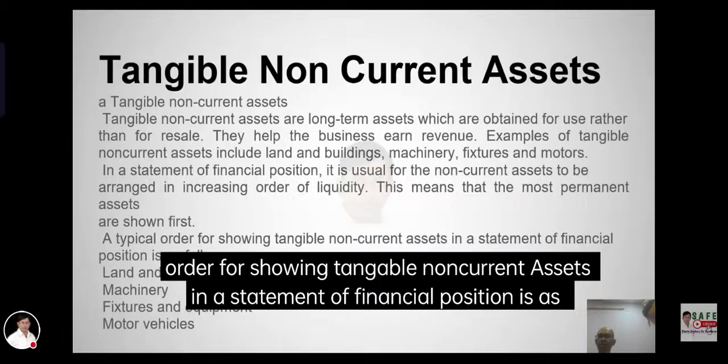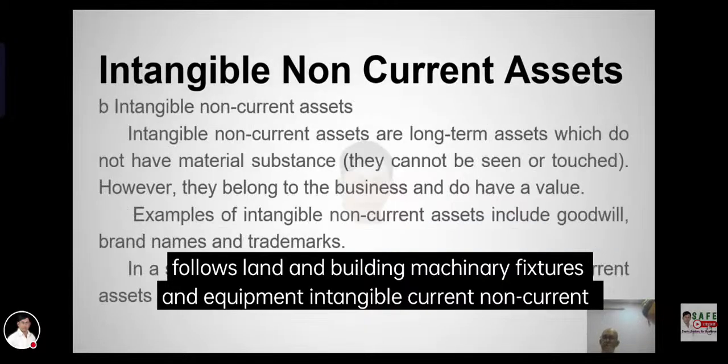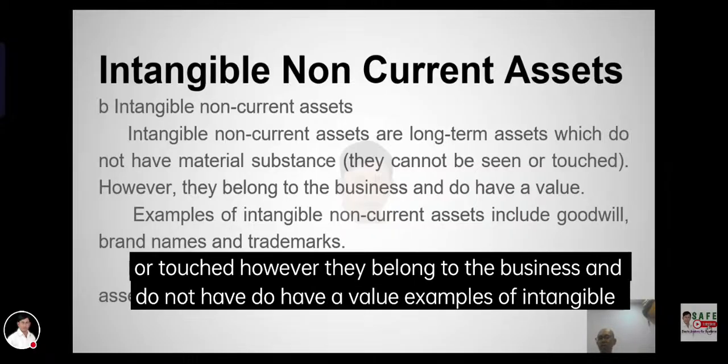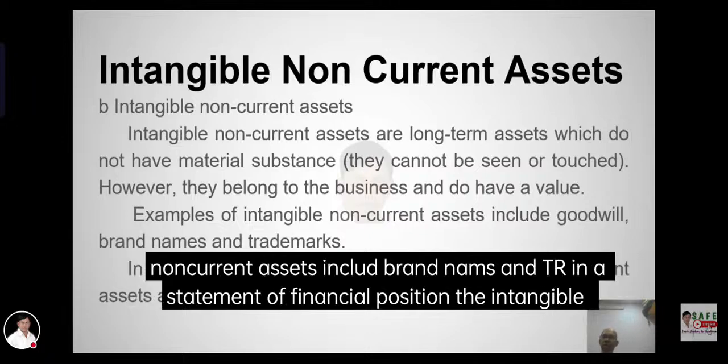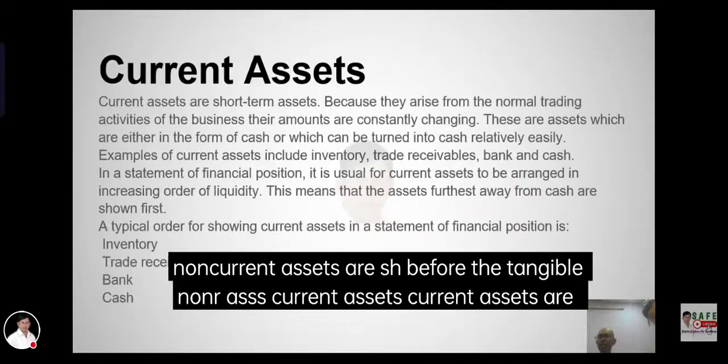A statement of financial position shows the cost and depreciation of non-current assets.